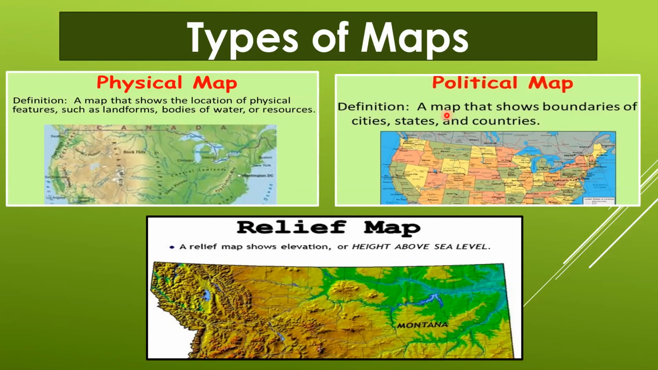Political map, a map that shows boundaries of cities, states, and countries. In this type of map, they specify which city, which country it is. What are the different states? Such as this is USA, so there are different states of USA shown in different colors. Relief map. A relief map shows elevation or height above sea level. It shows us the brown ones are the mountains, the green are the land, and what is the height and elevation of these things. Whether it is above sea level or below sea level, it shows it in the relief map.